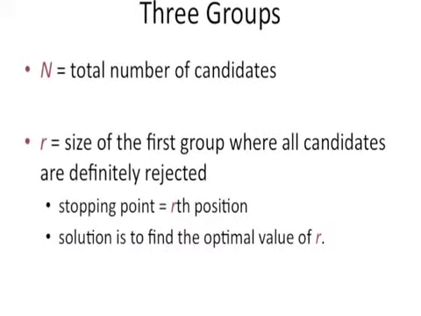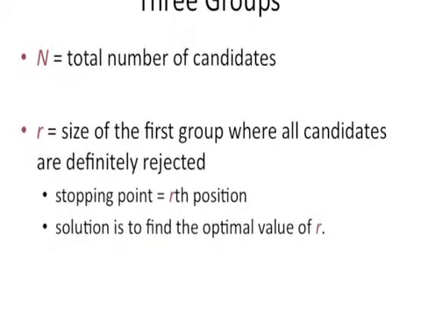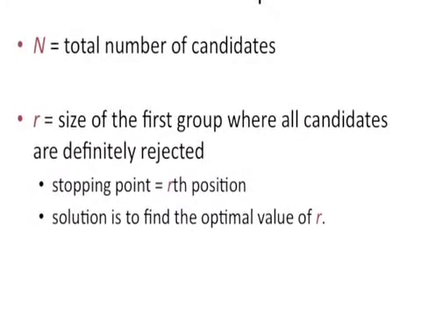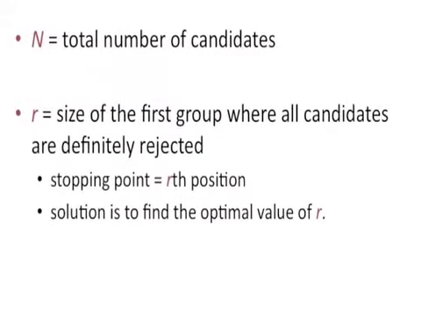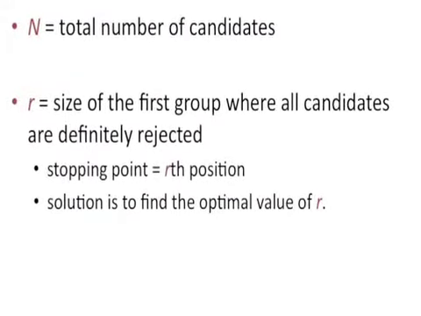The easiest way to conceptualize this problem is by looking at three groups. The largest group has size big N. This is just the total number of candidates or positions. The smallest group has size R. These are the candidates in positions 1 to R in which all of the candidates are definitely rejected. Therefore, R is our stopping point.